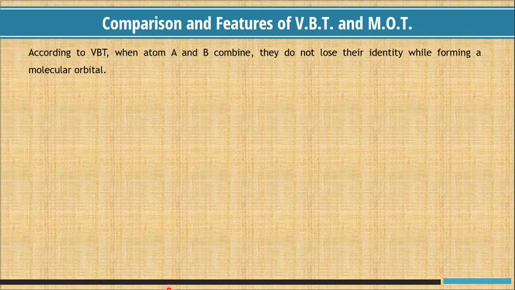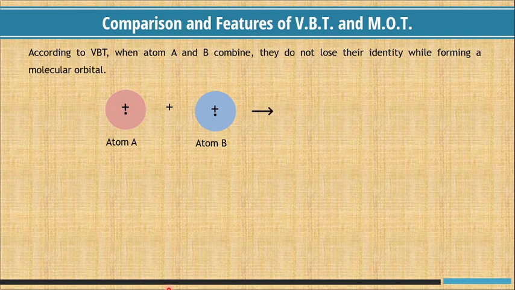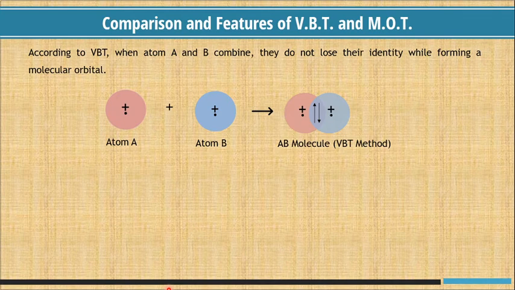According to valence bond theory, when atom A and atom B combine together, they do not lose their identity while forming a molecular orbital. Let us consider atom A combines with atom B, giving rise to the molecule AB, in which the individual identity of atom A and atom B is maintained.